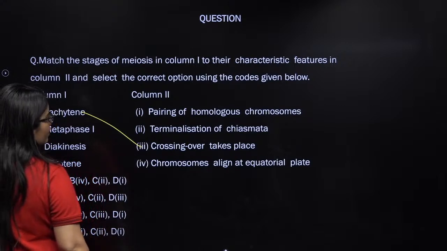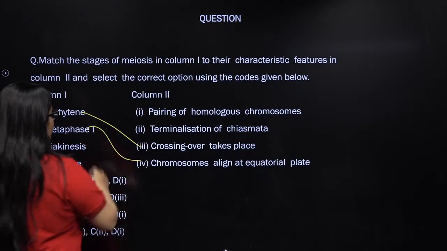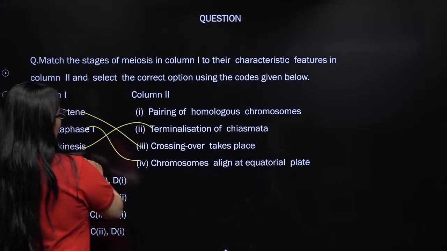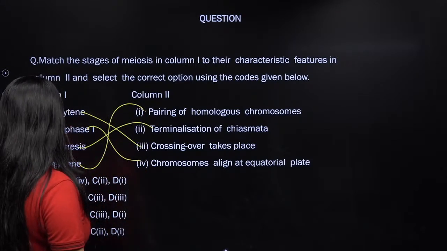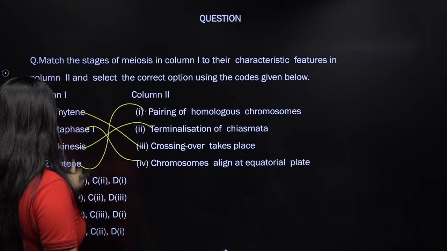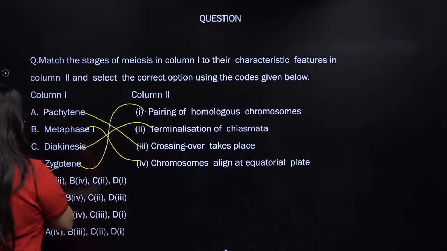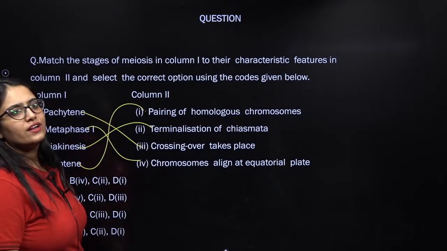In metaphase 1, chromosomes align at the equatorial plate. Diakinesis is known for terminalization of chiasmata and zygotene is known for pairing of the homologous chromosomes. So A pairs with 3, B with 4, C with 2 and D with 1. So A is the right answer. Is this okay? Yes, I got it, uncle.